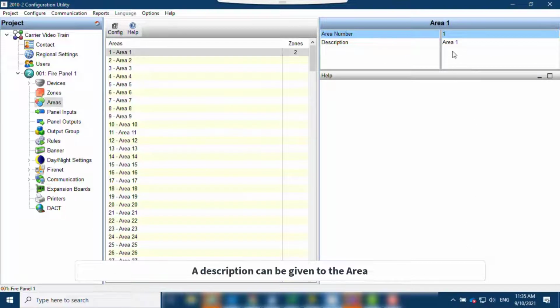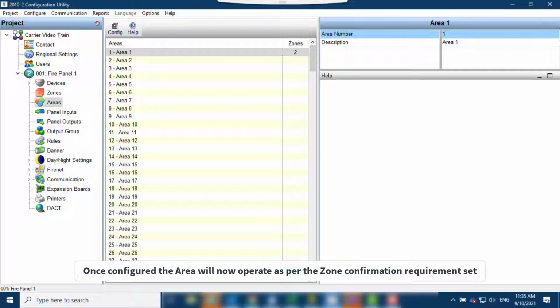Each area allows the option for a description to be set up. The area will now be used alongside the corresponding zone configuration that has been set up.